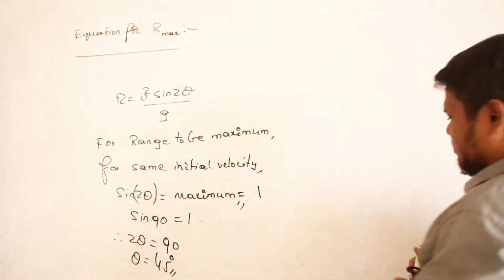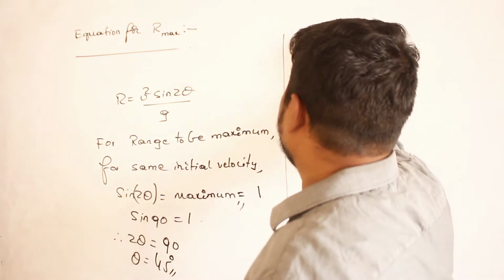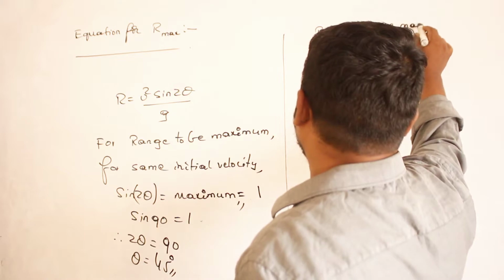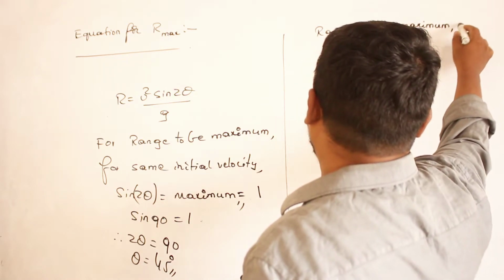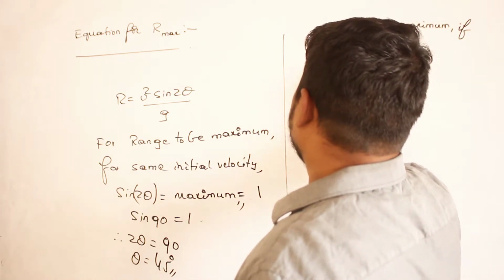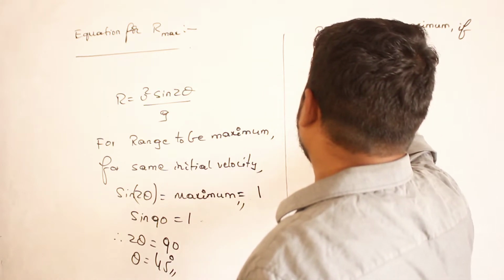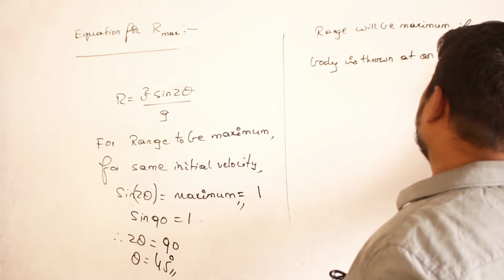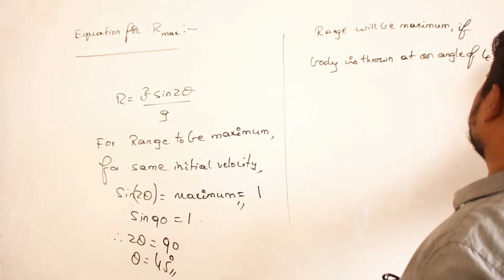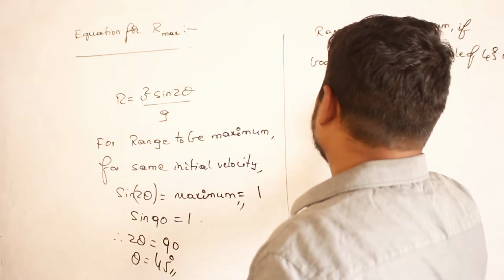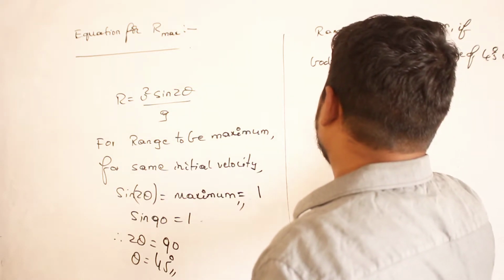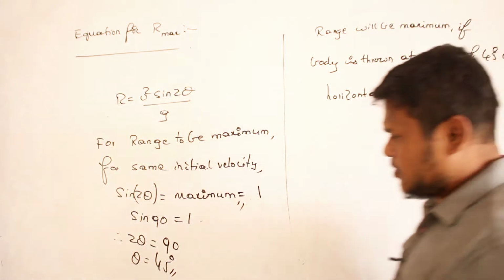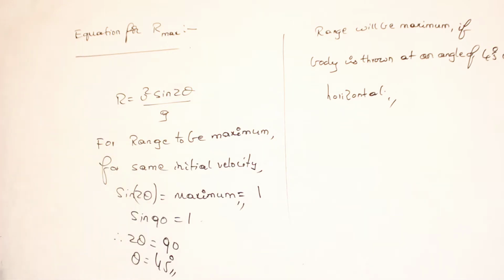Okay? So therefore, range will be maximum in which condition? If the body is thrown at an angle of 45 degrees with respect to horizontal. Understandable? So if you are throwing the body at an angle of 45 degrees with respect to horizontal, then my range will be maximum. Fine?